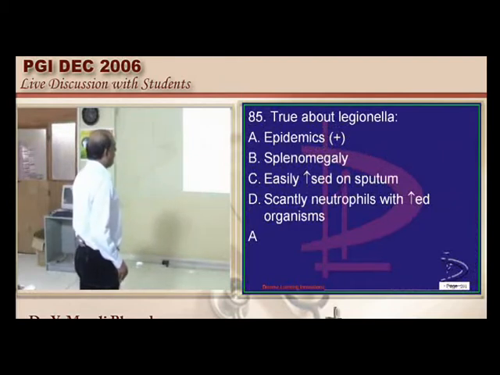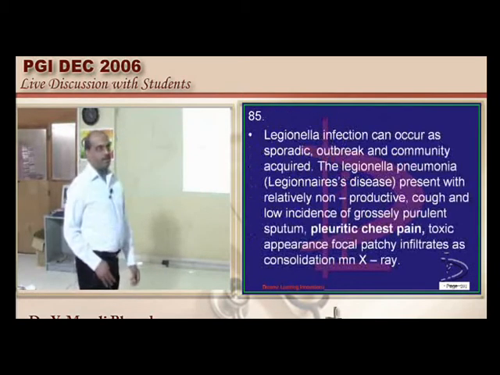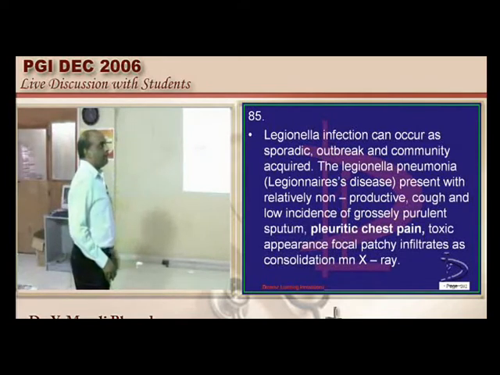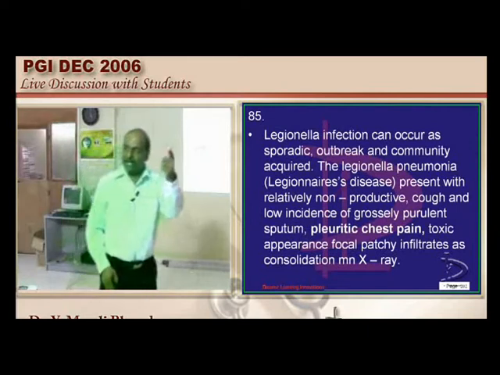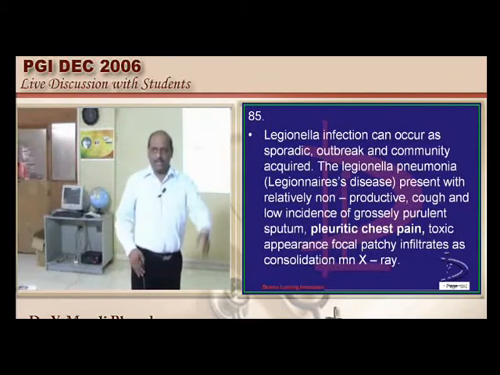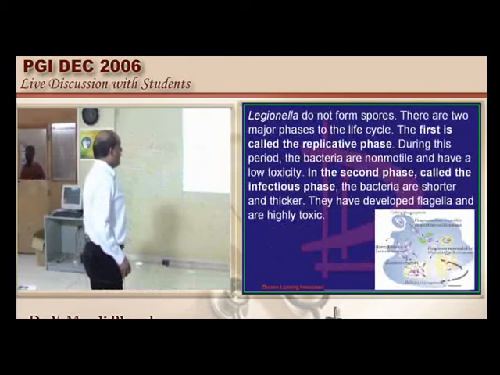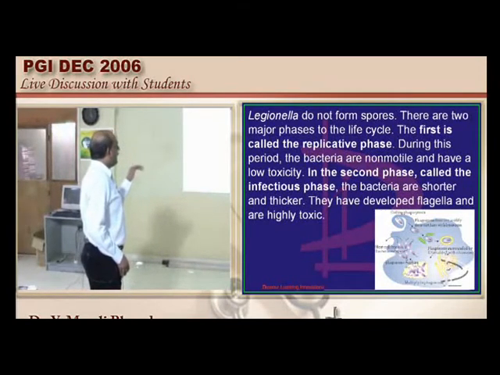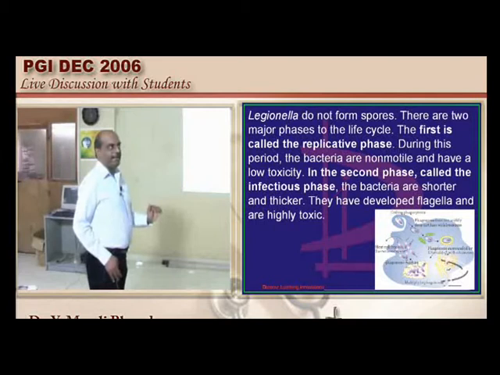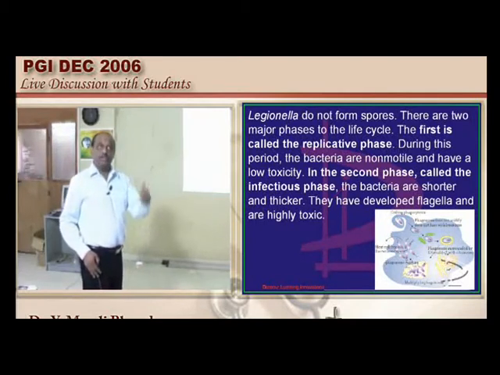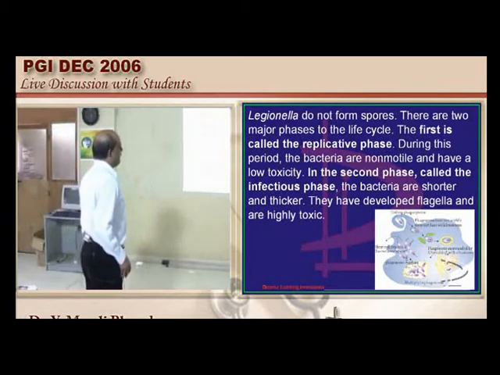Legionella typically can cause sporadic outbreaks, and it can be community acquired. It produces non-productive cough and low incidence of any purulent sputum, which is more characteristic of a bacterial pneumonia, I mean streptococcal, etc. And Legionella does not form any spores. It has a replicative cycle, and another one called the infectious cycle, and it nicely goes into the phagolysosome and is still able to survive inside it, which is a very important feature.